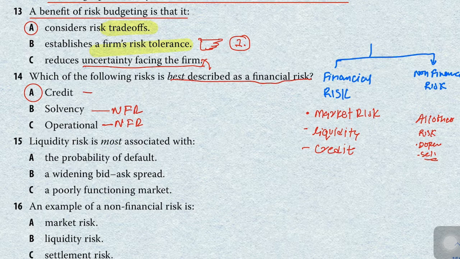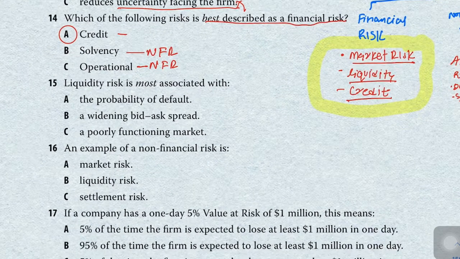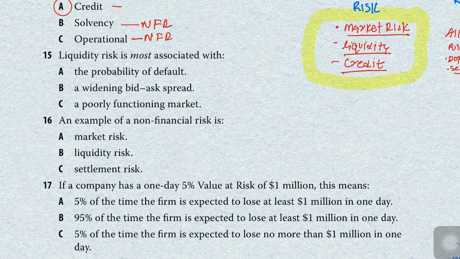You have to remember these three as our financial risk; all other risks are our non-financial risks. Whatever you do, remember MLC: market risk, liquidity and credit risk. Now let's move to our next question: the liquidity risk is most likely associated with.